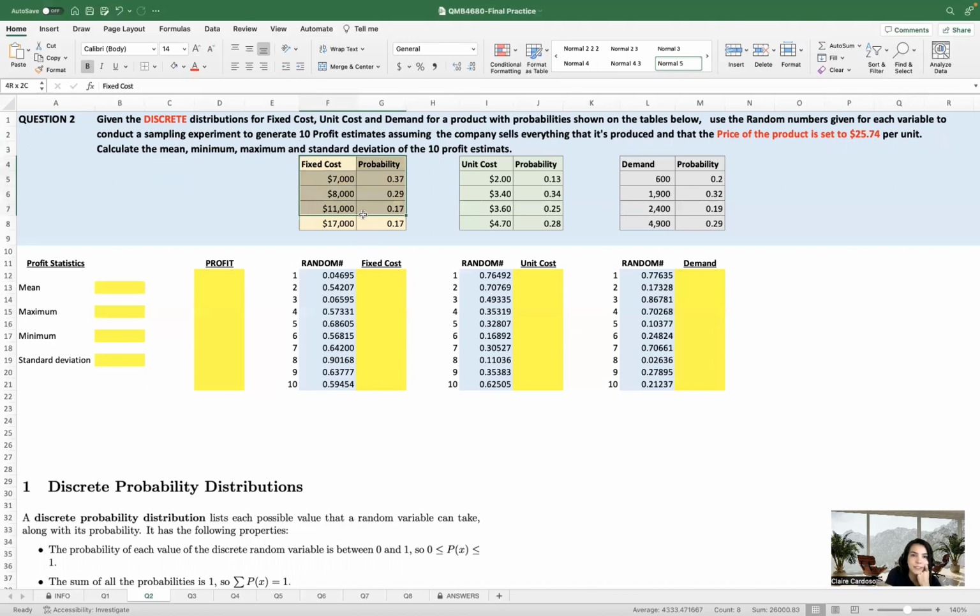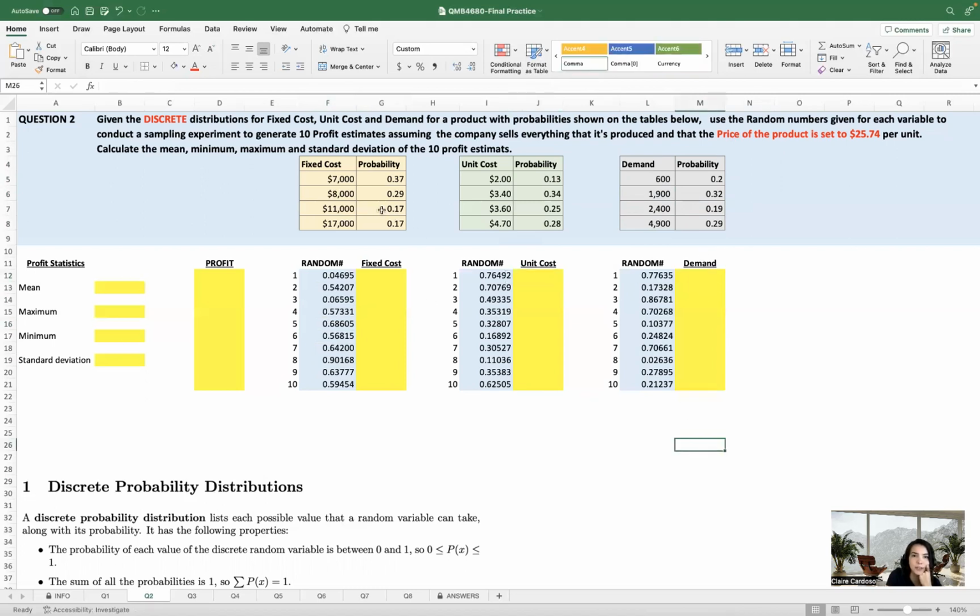Okay, so you have here the probability of having each fixed cost, the probability for each unit cost, and the probability for each demand amount. And you have random numbers generated. You want to know the fixed cost, unit cost, and demand for these random numbers.